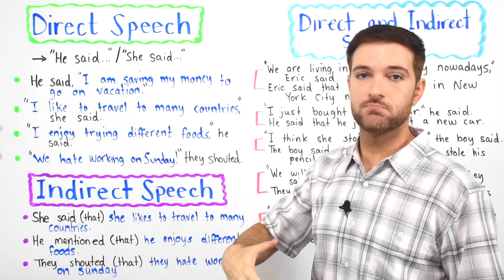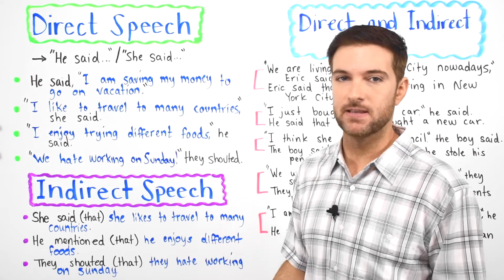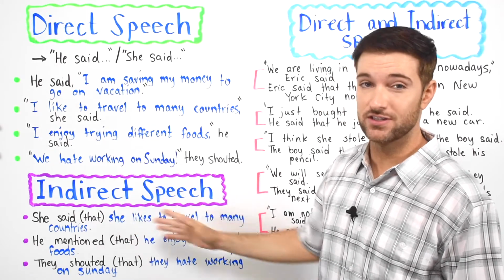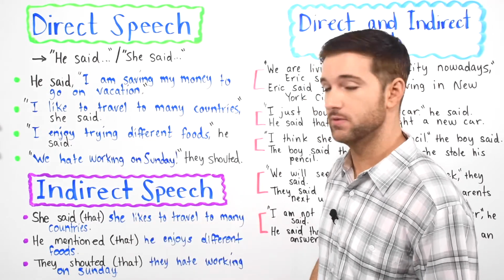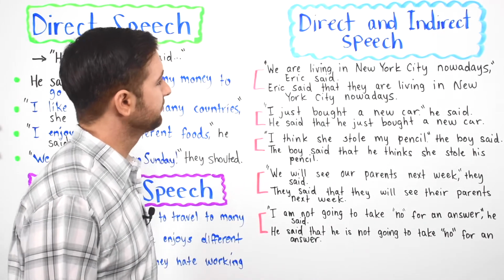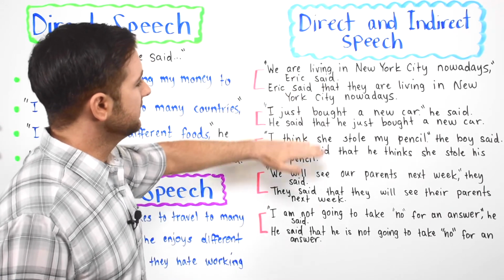When you want to just tell a story or tell somebody something that happened in a general sort of sense, use indirect speech. This is more natural right here, indirect speech. Okay? Let's go ahead and look at a few more examples here. Direct and indirect speech. So you'll see it clearly here.